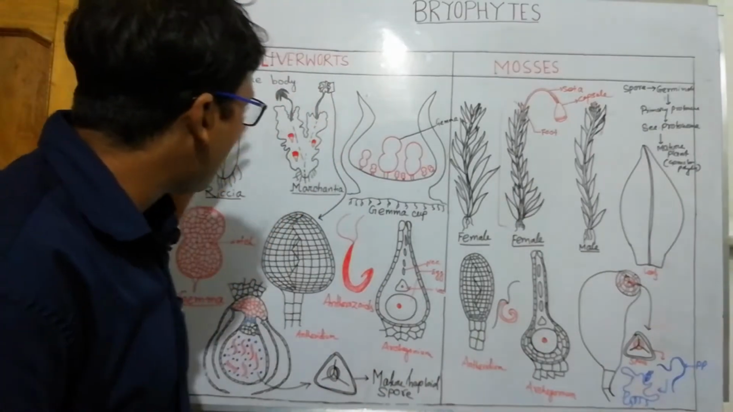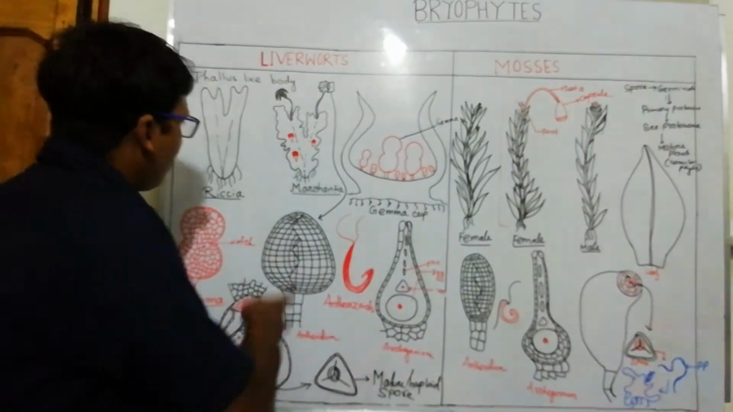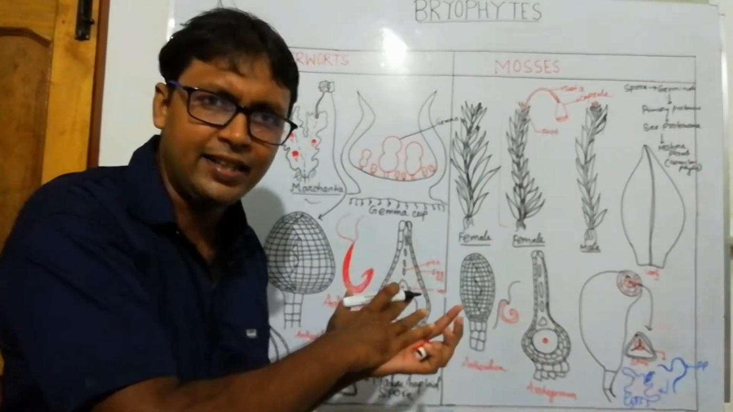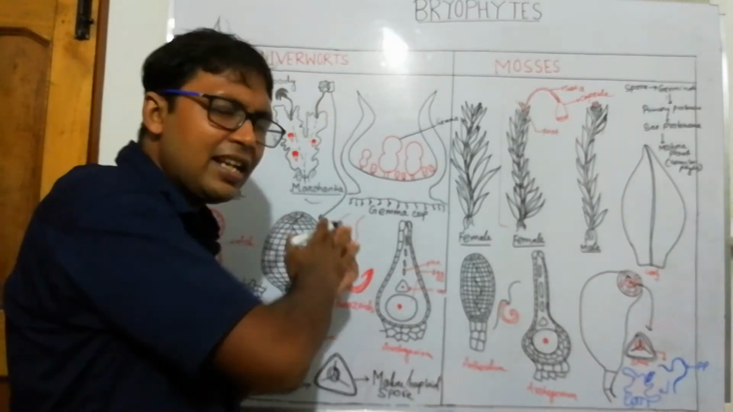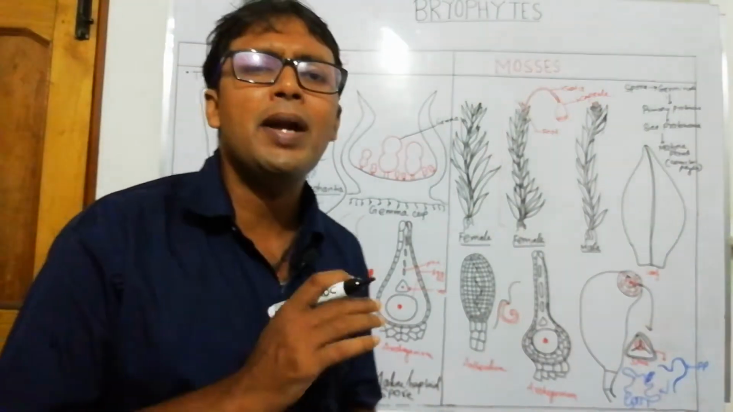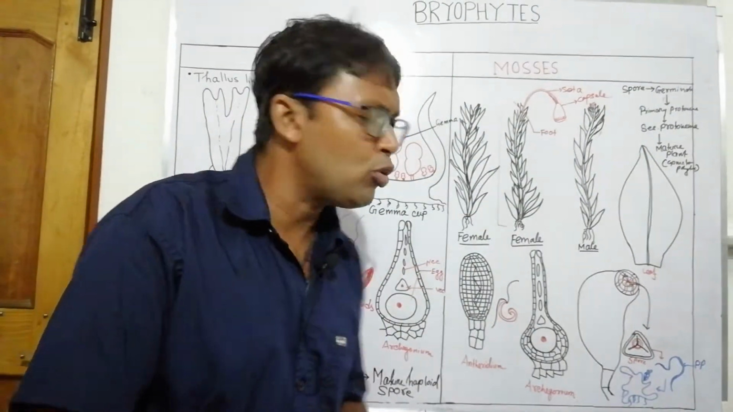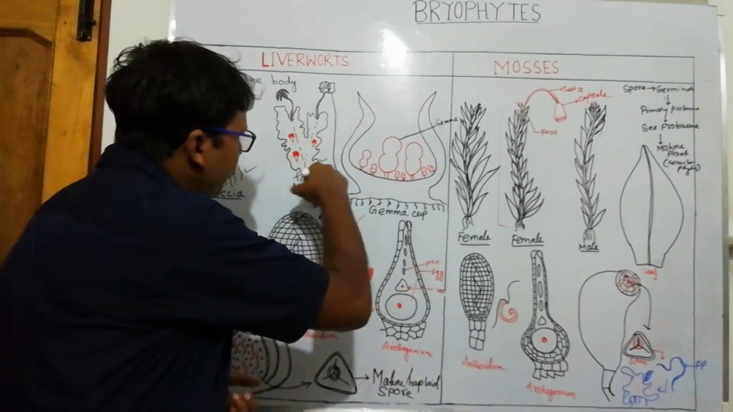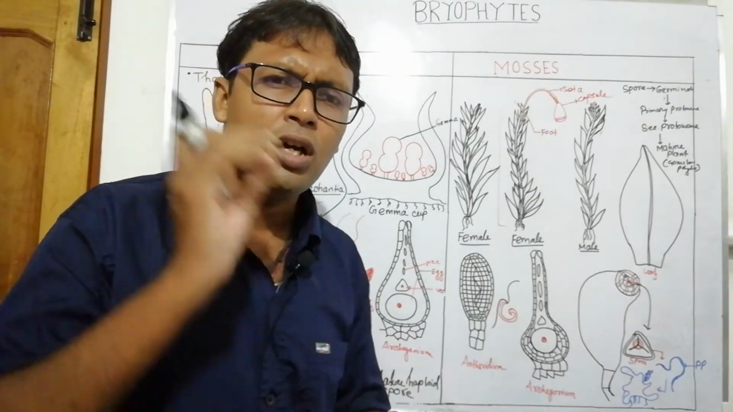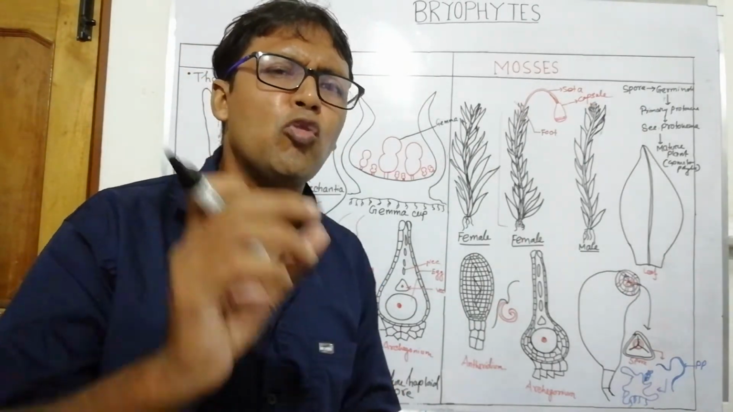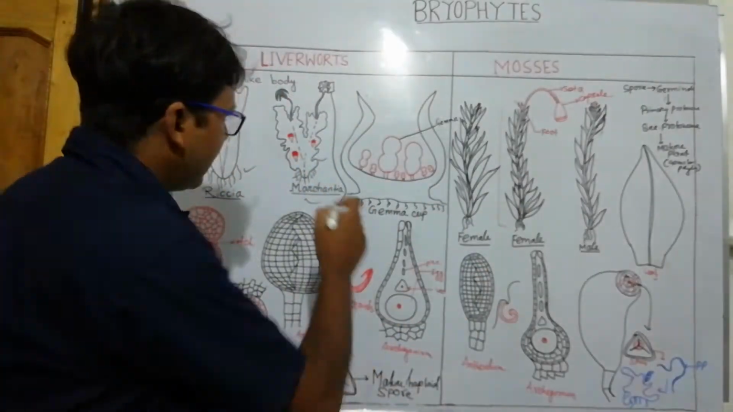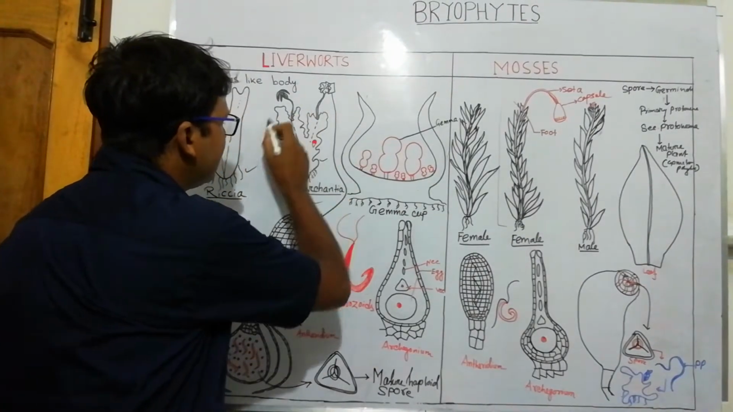So let's start with Riccia and Marchantia. Here the body of Riccia and Marchantia is thalloid, dorsiventrally flattened, and rhizoids are present, in unicellular or multicellular form. Rhizoids are not true roots, as I mentioned earlier. In the case of Marchantia we will see prominent sex organs and the sporophytic body. So the body is divided into gametophytic and sporophytic. We have already discussed the gametophytic and sporophytic. The major body is gametophytic.